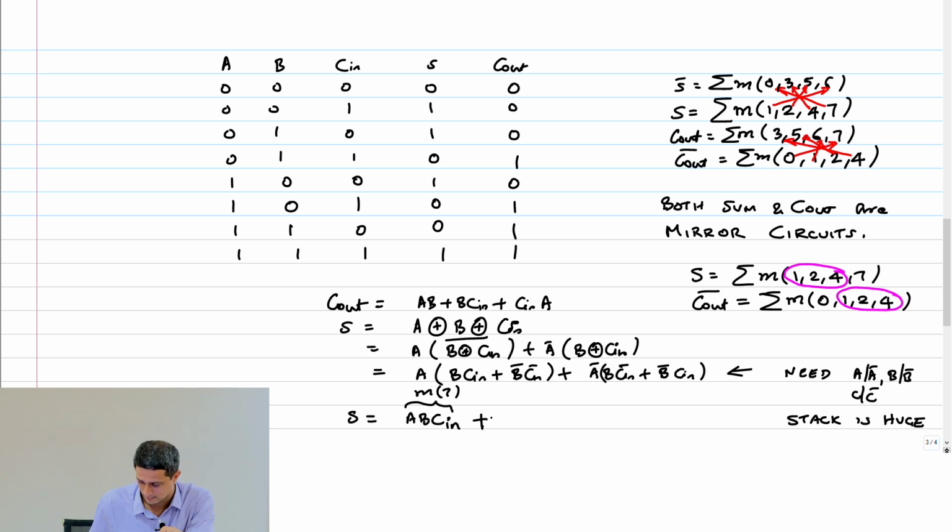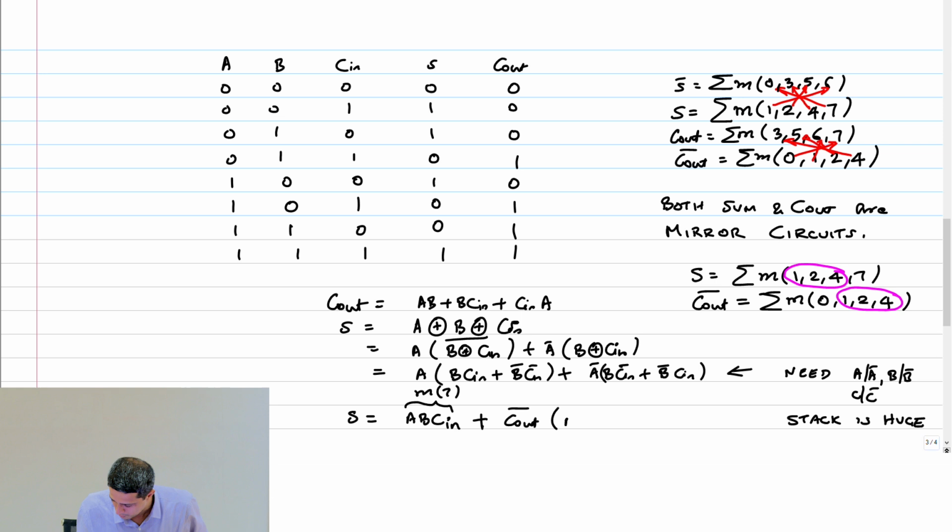Okay, plus... no, not S, C out bar. Suppose I say S is equal to A, B, C in plus C out bar. Will this expression be correct? Why? Which case is it missing? The case, the minterm 0. So when the input is 0, 0, 0, I have to kill C out bar. Right? When the input is 0, 0, 0, I just have to kill the C out bar. Then I will get my sum to be the right answer.